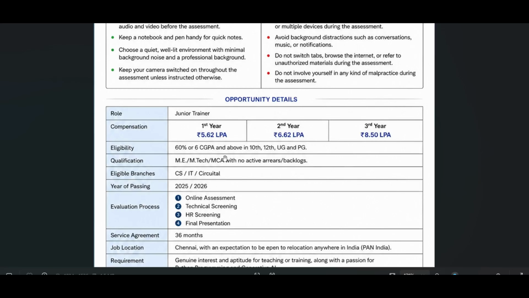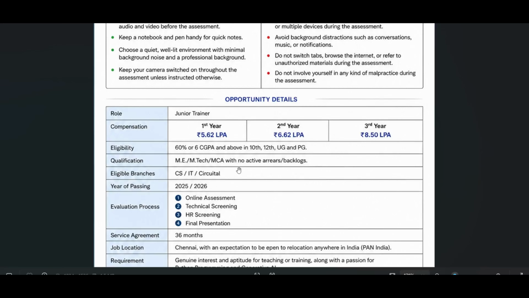For an MCA candidate it will be different. For a BE BTech candidate it will be different. This is for master's candidates, ME MTech MCA, guys. The MCA guy, 2025 pass out, applied for this opportunity and he shared that. BE BTech candidates still applied for the opportunity but they didn't receive any mail. If they receive it, they will also share it here and I will share it with you as well.